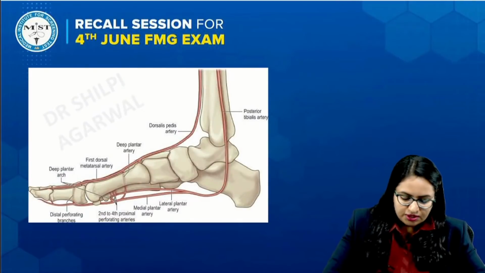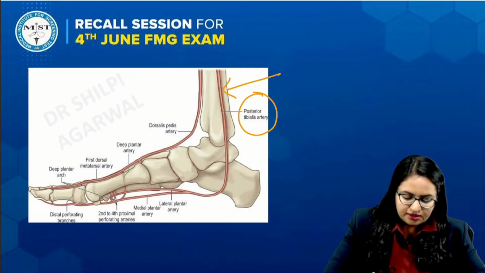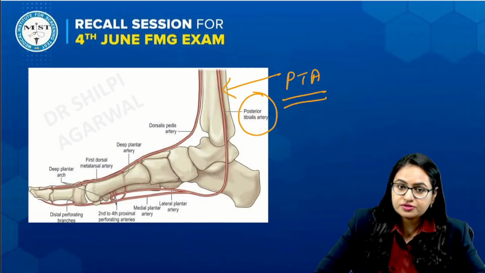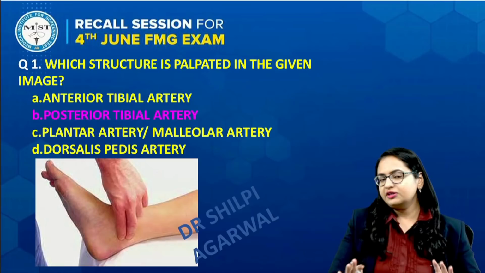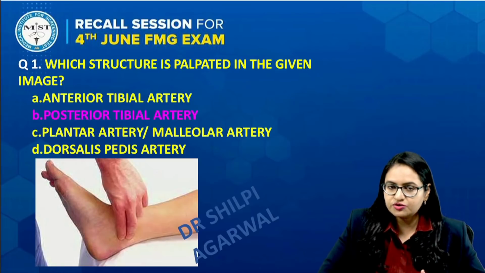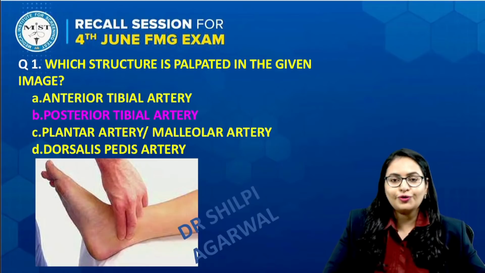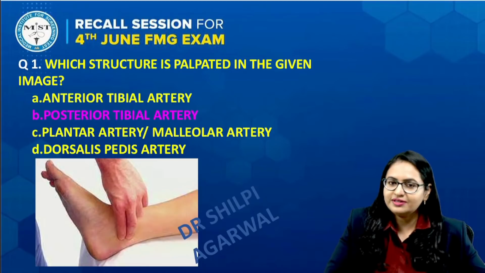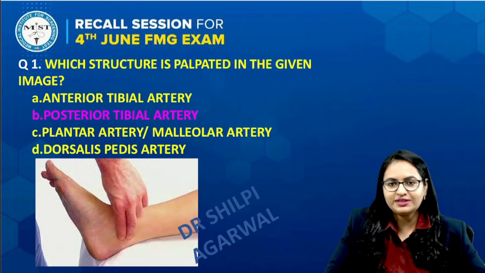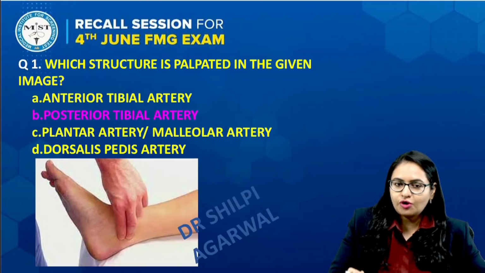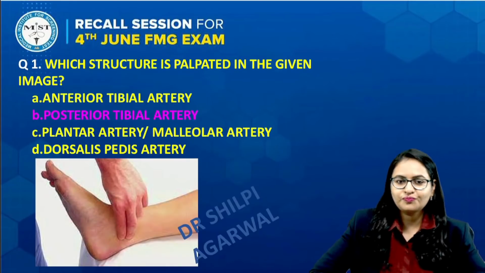Now if you see this image, again we see this image. Now this artery which is shown over here, this is the posterior tibial artery. So we very well know that the answer of this question is posterior tibial artery. The other options, the students were not able to recall well because this question was so direct that when they saw the posterior tibial artery, they were confident enough that this is the answer. But the few recalled options I have mentioned over here.